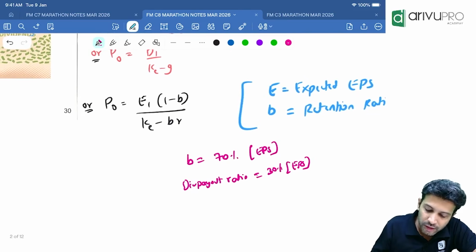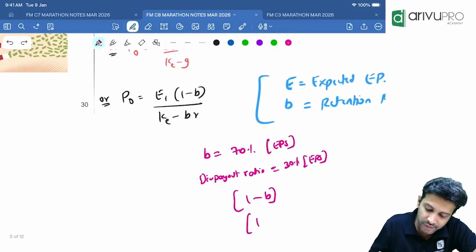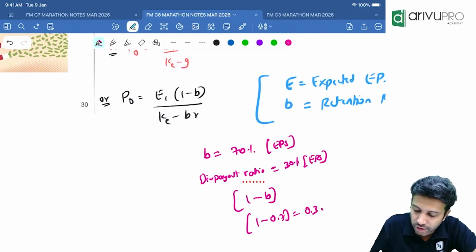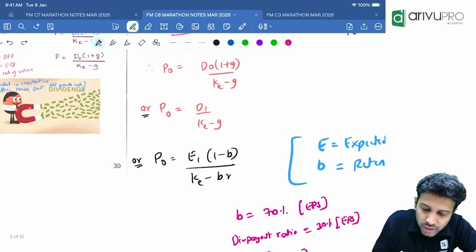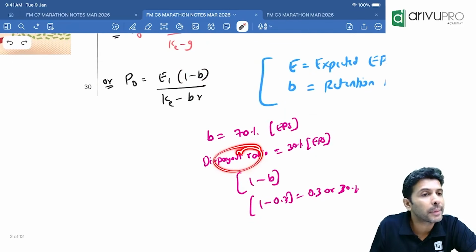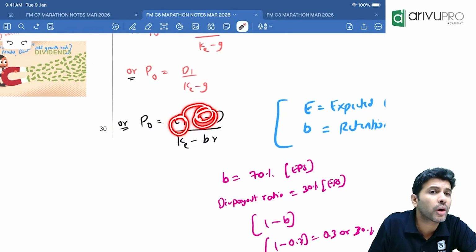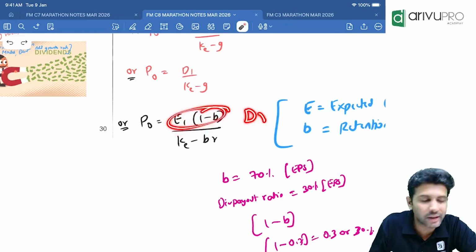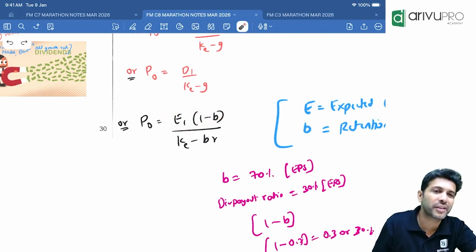Now, if I do 1 minus B, what am I going to get? B is how much here? 0.7. 1 minus 0.7, what are you going to get? 0.3, or nothing but 30%. What is that 30%? Dividend payout ratio. So when you do E into 1 minus B, 1 minus B will give you dividend payout ratio. If you take expected earnings and multiply by dividend payout ratio, what are you going to get? Dividend expected to be paid. That means by doing this, automatically you will get D1. So all these are different formulas or same thing? Same things expressed in different ways.